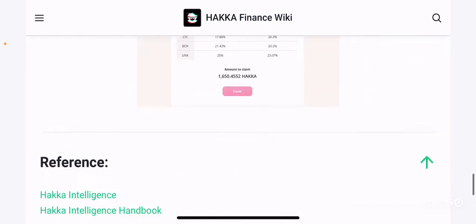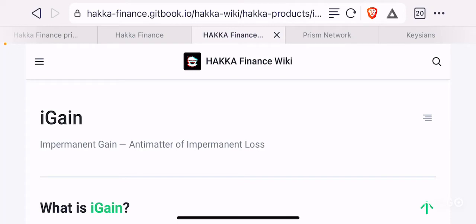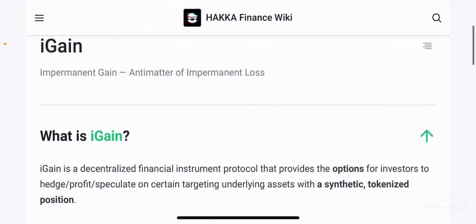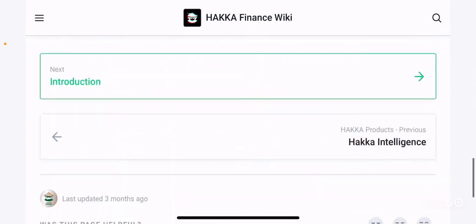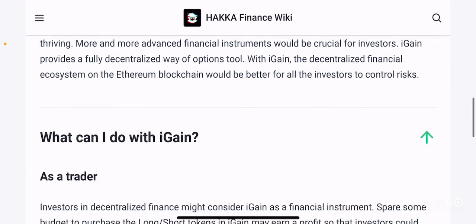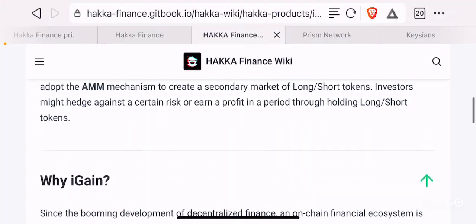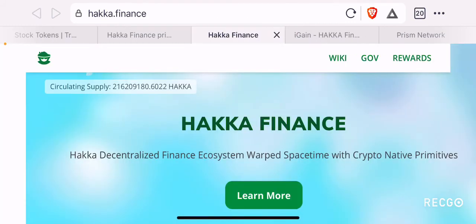So again, a lot of information here. I just want to make sure that I cover certain things very quickly. They also have the information booklet for DeFi, which provides information on certain terms that they have, what is IL gain, what is IL loss, and so on and so forth, right? So that's pretty much it when it comes to the Hakka Finance information.